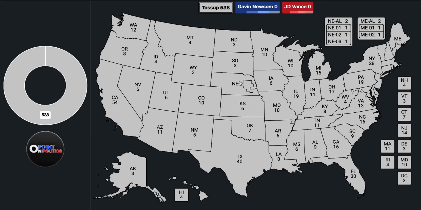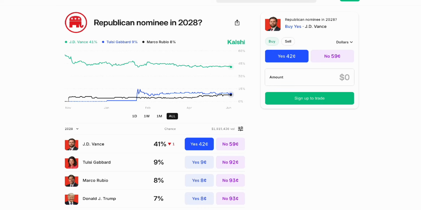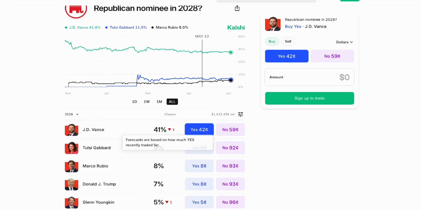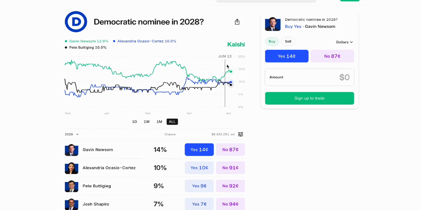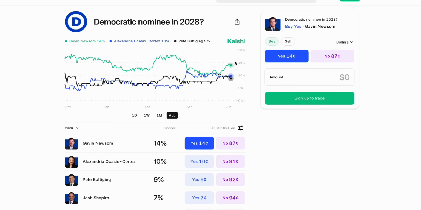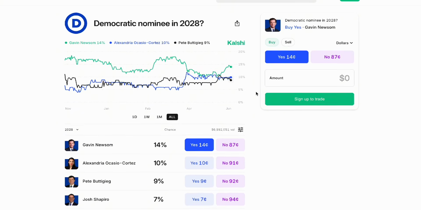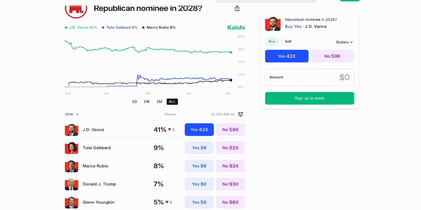And so with that, you have a map where J.D. Vance is winning quite easily, and they're both expected to win their party nominations according to the betting odds. And you can actually see Gavin Newsom took a little bit of a spike here after the No Kings riots. After the LA riots started, his base has actually grown slightly on Kalshi. So I find that to be quite interesting.